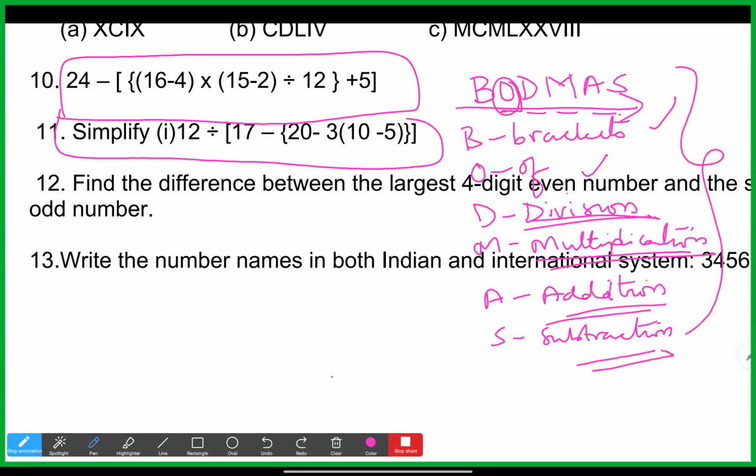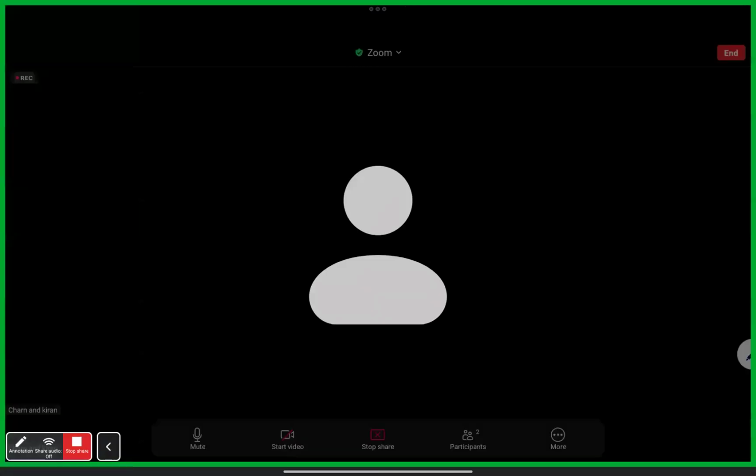Okay, sir. I'll do that first sum now. I'll complete and explain the 10th and 11th ones fully and clearly. As per this order, you have to remember the word Bodmas. You have to do the simplification as per this order. Yes, sir.